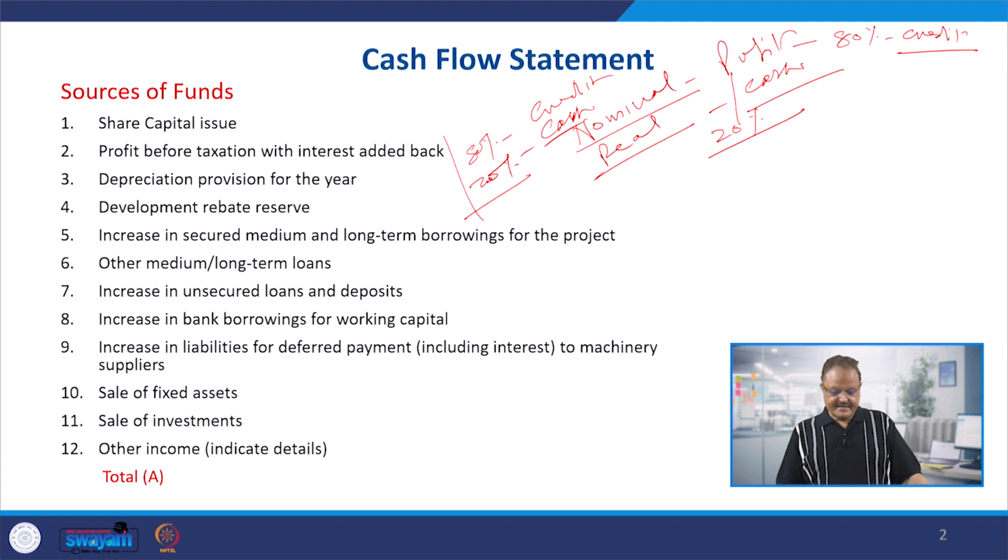And in any case, for example, if a larger part of the sales, as in this case 80% of the sales, is on credit, then 80% of the profit will also be on credit and only 20% of the cash would be there, and that would be reflected by the bank account in the passbook and the balance sheet as well. So with only 10-20% of the cash, how can the firm fund its operations for the subsequent operating cycles or subsequent periods? So we have to be very clear how much profit we are going to earn, what is the profitability position of the firm, and at the same time what is the cash position of the firm.